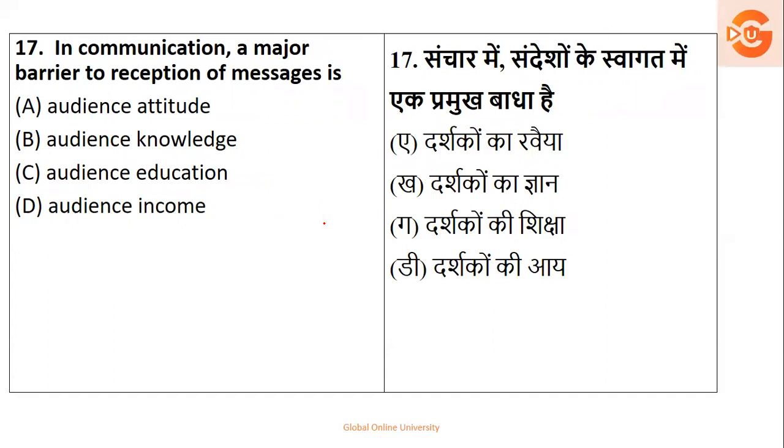Then, in communication, a major barrier to reception of message. What is the biggest barrier? Either it's attitude, knowledge, education or income. The main barrier is the attitude, because it's very difficult to understand and to change the attitude. So the most important barrier is what? The attitude. See, knowledge you can gain, education you can take, income you can increase, but attitude cannot be changed. So this becomes a challenging barrier. So the right answer is option number A.